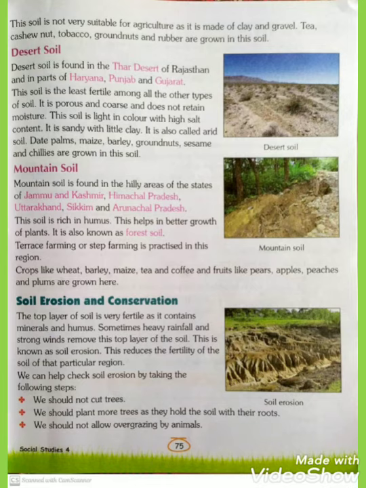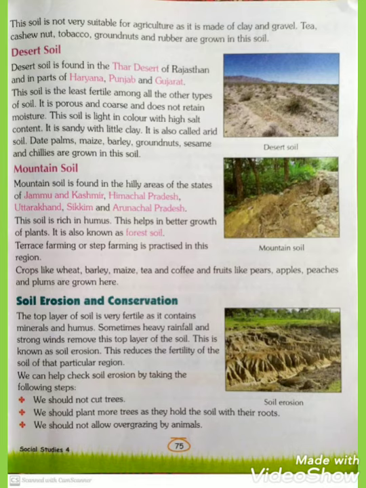Apple is big but peaches are a little small. And plum is a very soft fruit with a big seed inside and light yellow skin. So all these crops and fruits are grown in mountain soil.